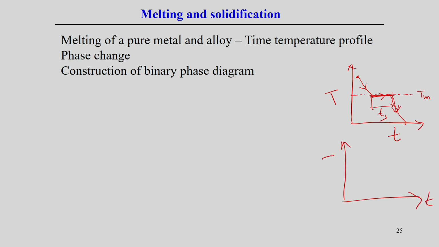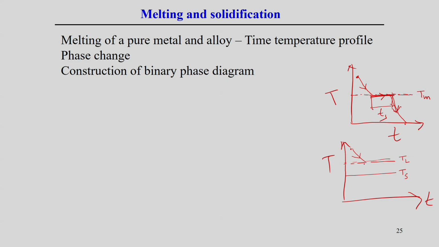Now, if it is an alloy, a mixture of different compositions, then the melting or solidification may not happen at a single fixed temperature, rather over a range of temperature. Within that range is the mushy zone, meaning a mixture of solid and liquid phase exists within that zone, and once it completely solidifies, it comes to another temperature. For example, you can see this is the range of temperature. It comes from the superheat temperature of this material. This one is normally called the liquidus temperature, and this one the solidus temperature.